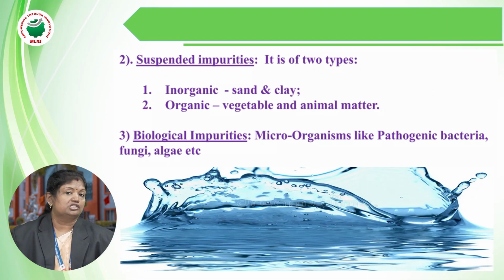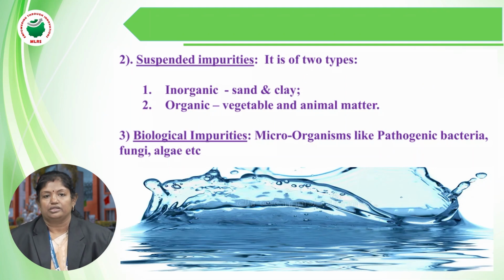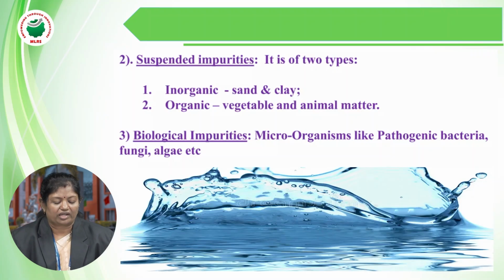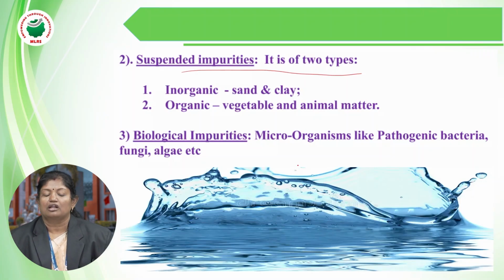Along with the dissolved impurities, there may be suspended impurities, which means impurities that are suspended in the water. These are again of two types.